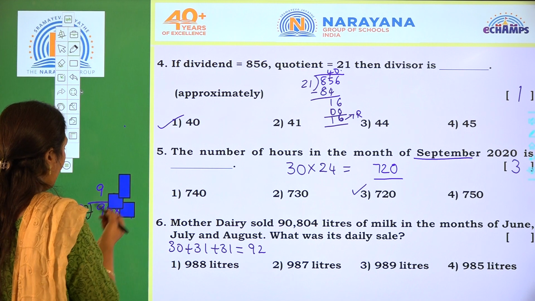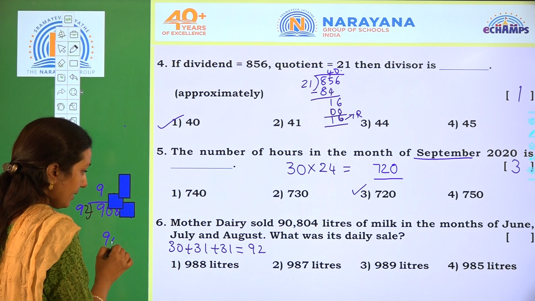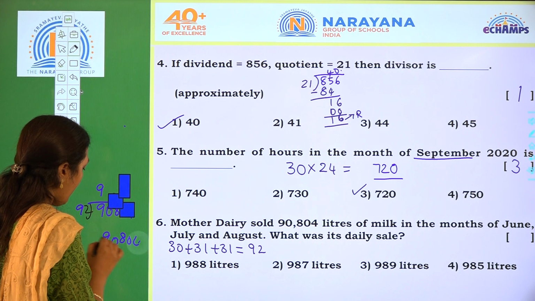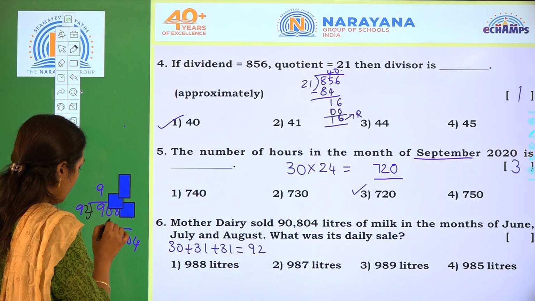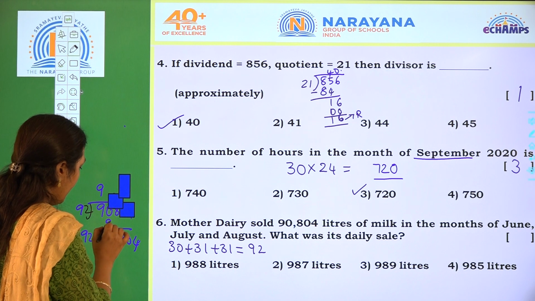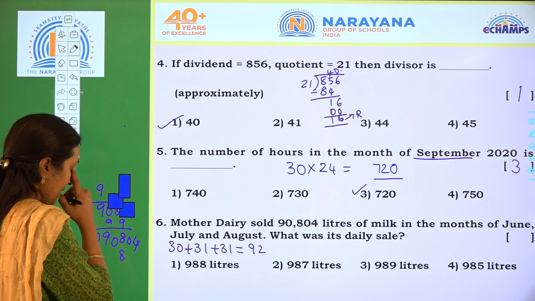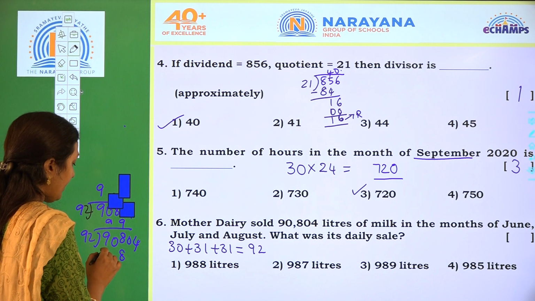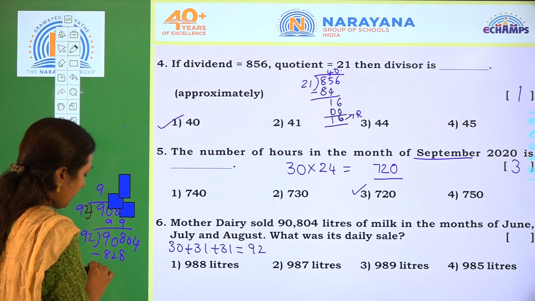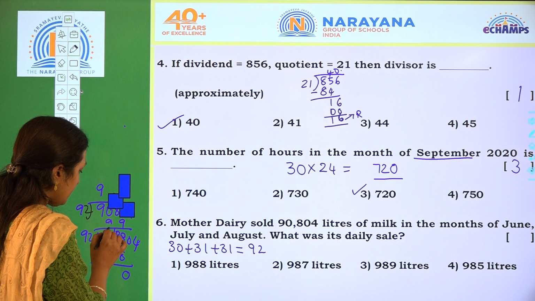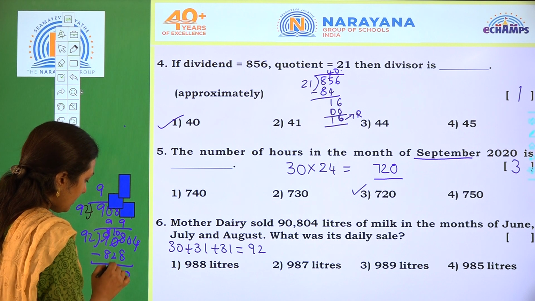I am taking 9 times. 9 2s are 18, 1, 9 9s are 81 plus 1 is 82. Now subtract: 8 minus 8 is 0. This 0 will become 10, and 10 minus 2 is 8.